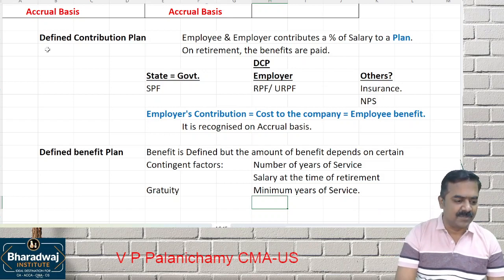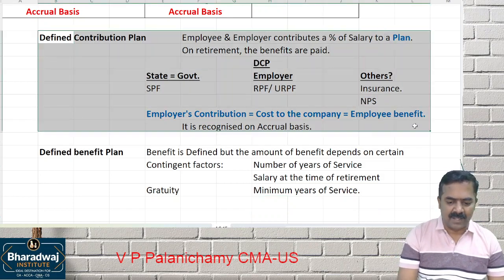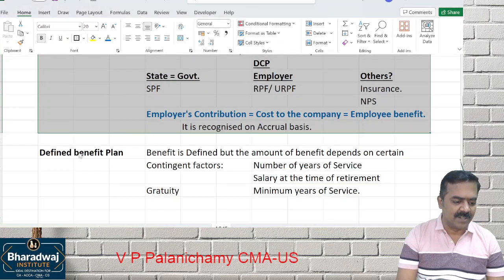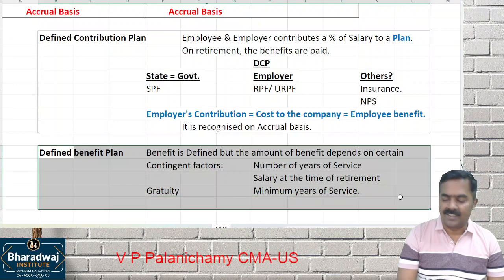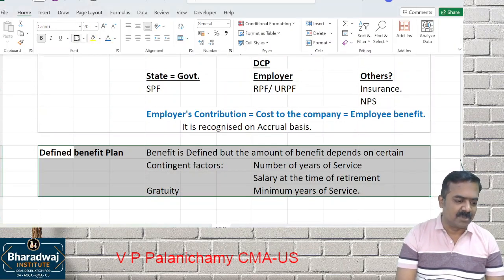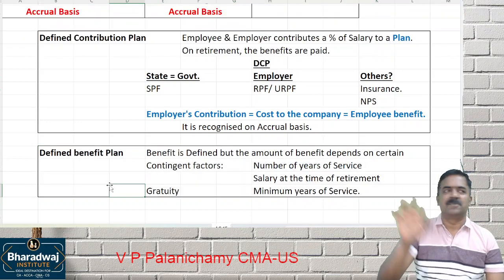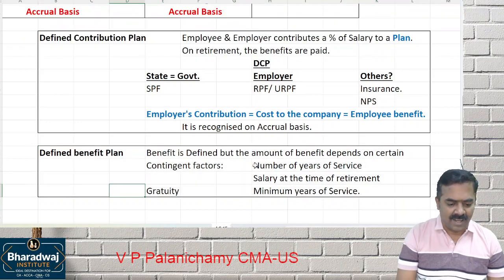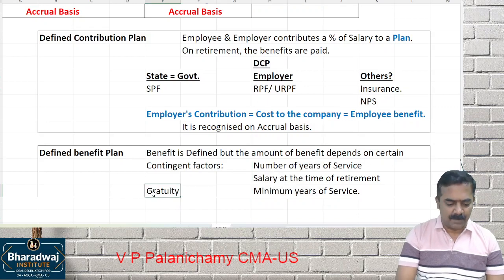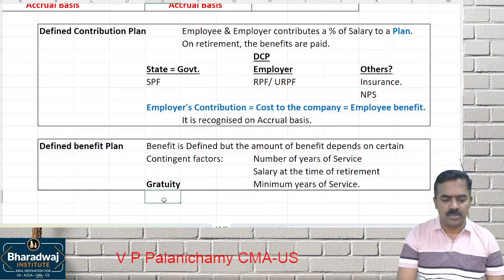Do you understand the difference? Defined contribution plan, simple. Employer contributes, employee contributes. Whatever is the contribution, that becomes an expense. Defined benefit plan, you cannot work out the amount directly. Salary into this percentage, you cannot work out because the amount depends on certain contingent factors. So the best example is which one? Gratuity. So what to do?